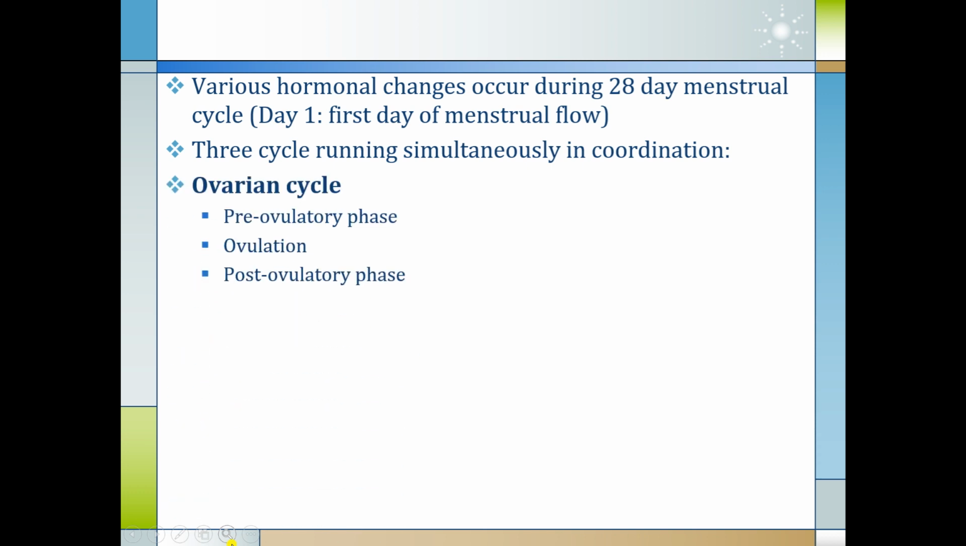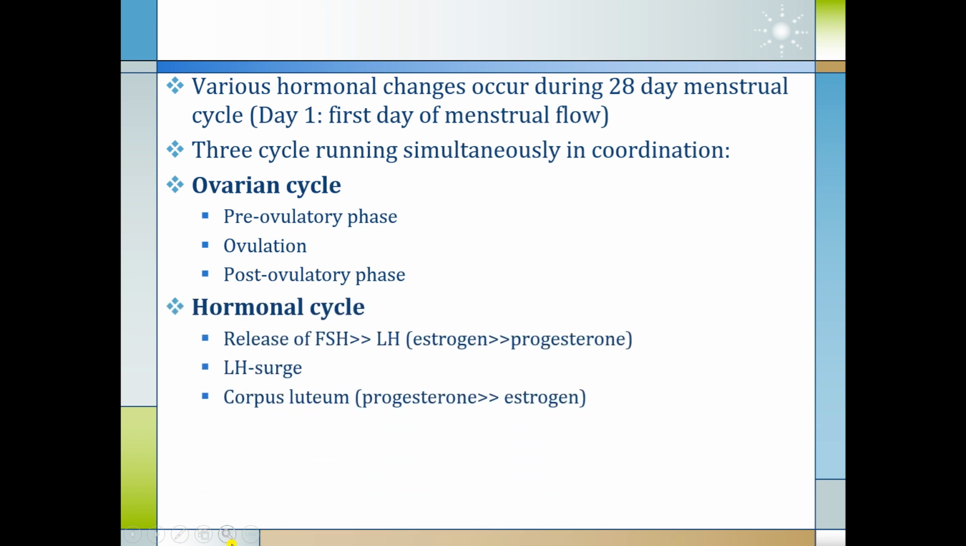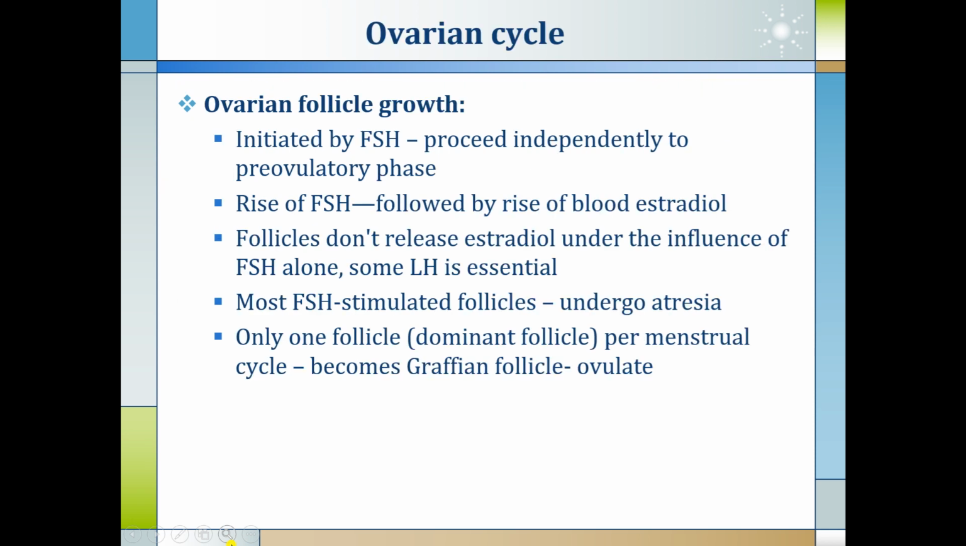One is the ovarian cycle, which has the pre-ovulatory phase, ovulation, and post-ovulatory phase, as discussed in the earlier slide. There is a hormonal cycle with the release of FSH and LH, where in the first phase FSH release is more, then there is an LH surge, and then the corpus luteum, where the progesterone level is high as compared to estrogen. And there is a uterine cycle, which is divided into 3 phases: proliferative phase, secretory phase, and menstruation, as depicted in the earlier diagram. Now we will see each of the cycles in a little more detail.